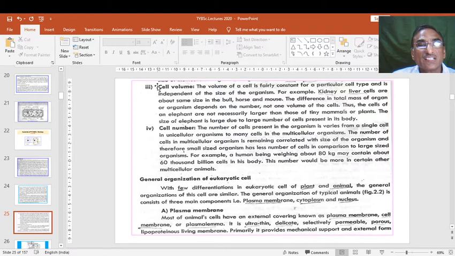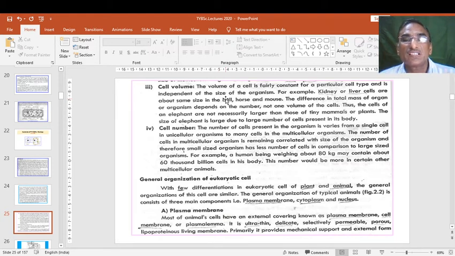So these are the characters we are studying here: shape, size, volume and number. So these are different in different eukaryotic cells, in different organisms. Cell volume is fairly constant for a particular cell type and is independent of the size of the organism.